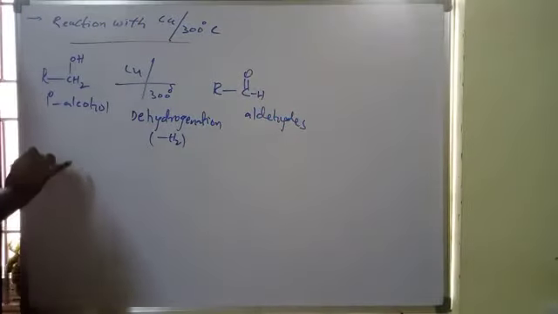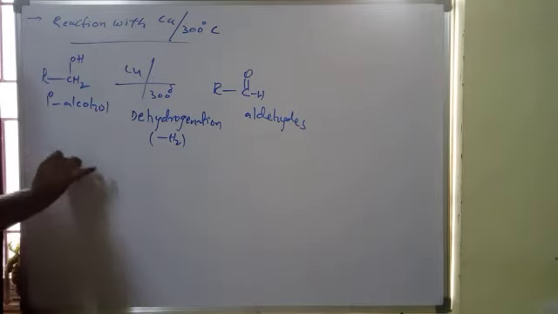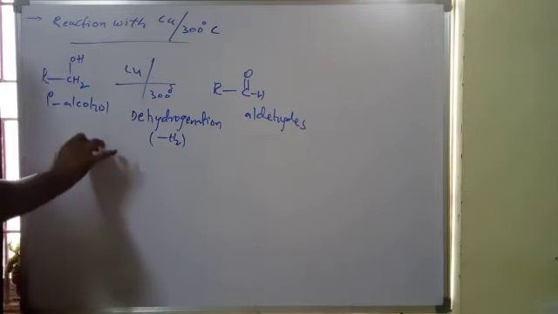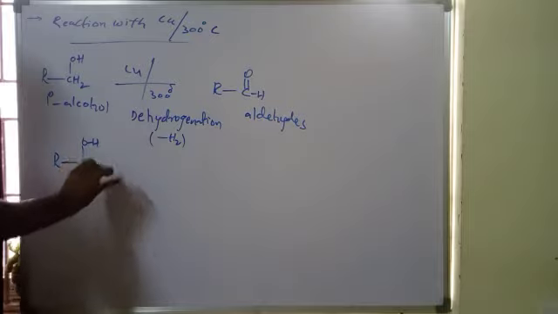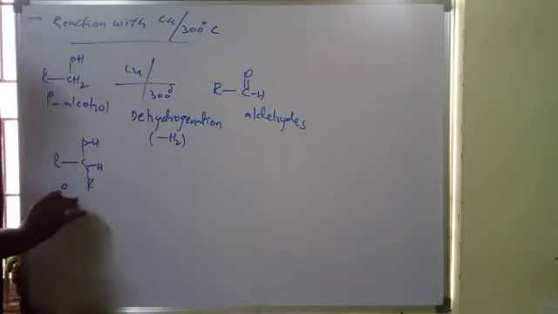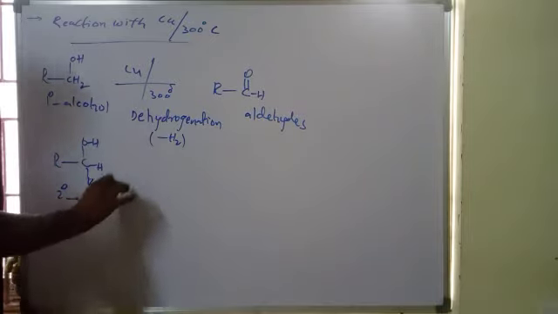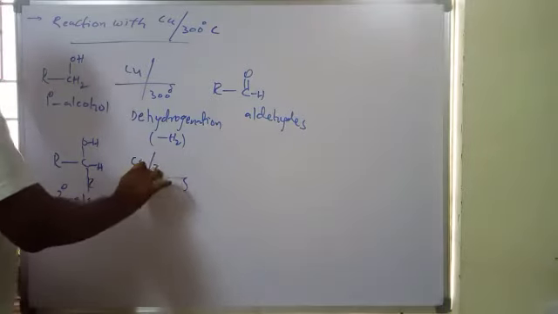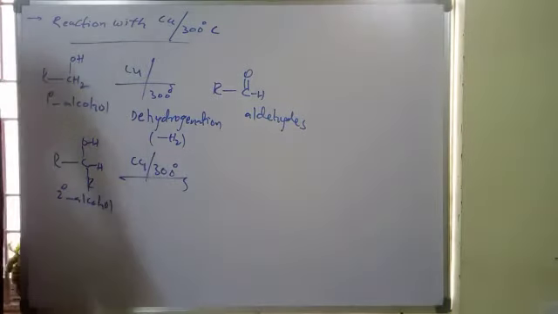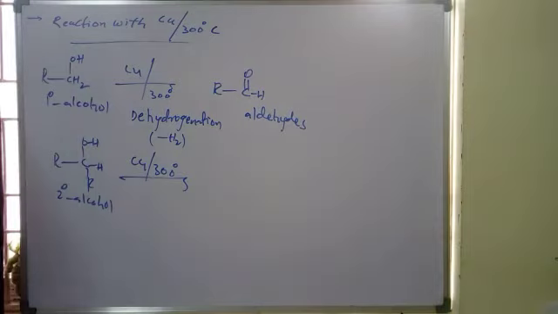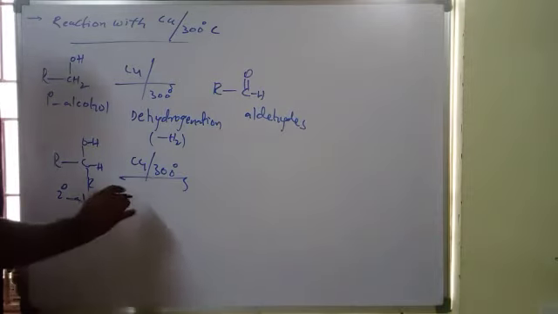In the same way, if you take a 2 degree alcohol with the same copper at 300 degrees, catalytic dehydrogenation takes place.